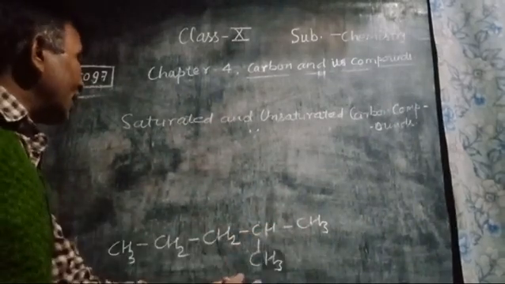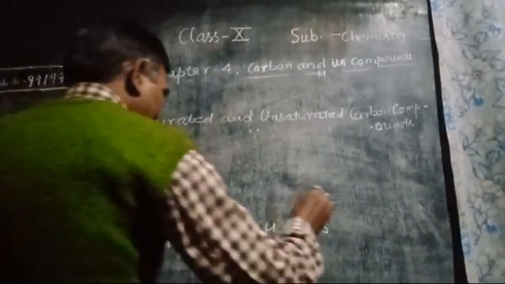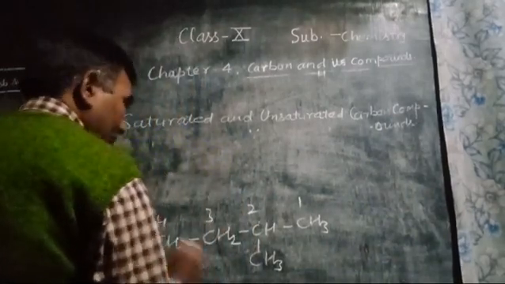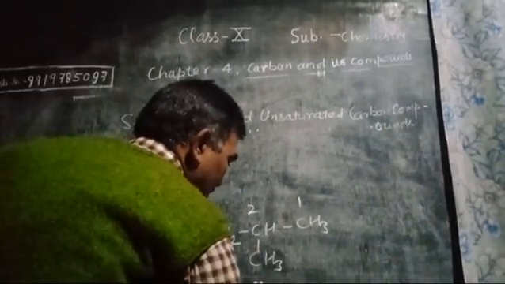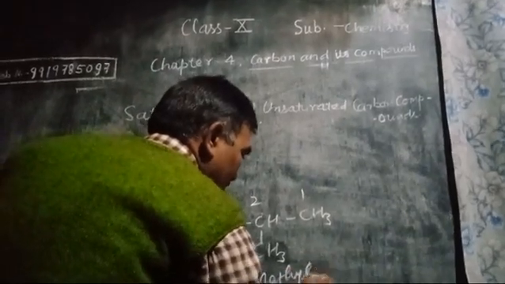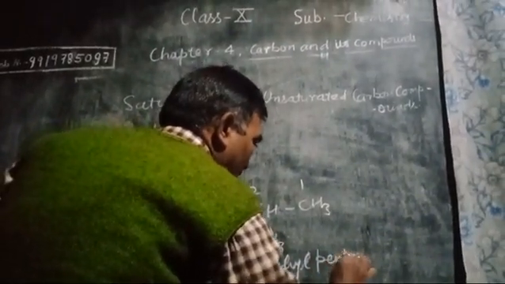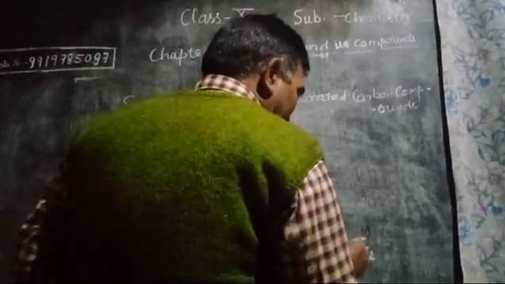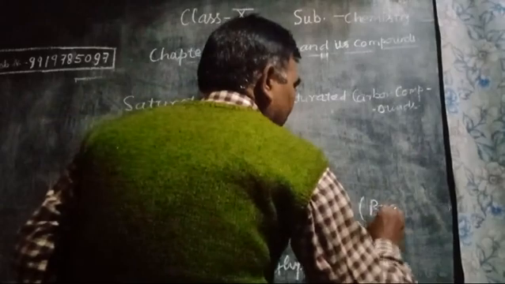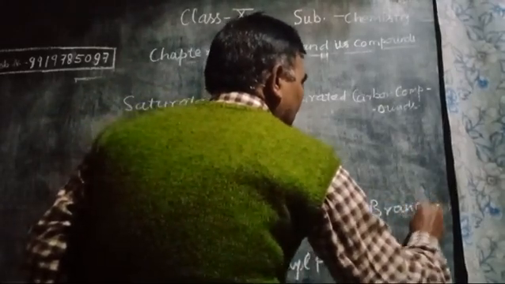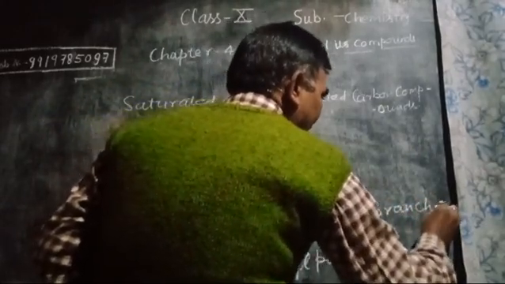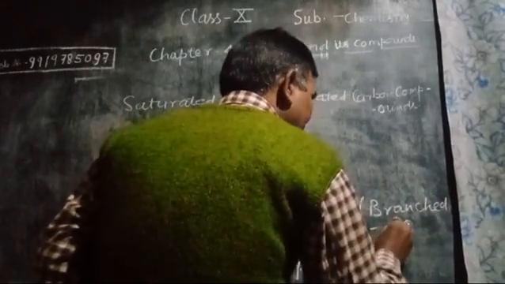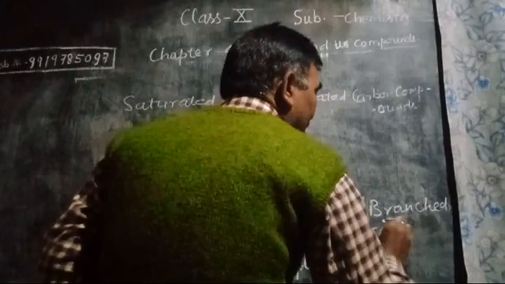The name of this compound is 2-methyl pentane. This is the example of a branch. Branched carbon compound.